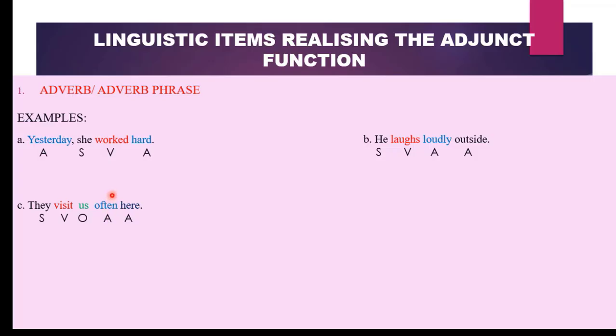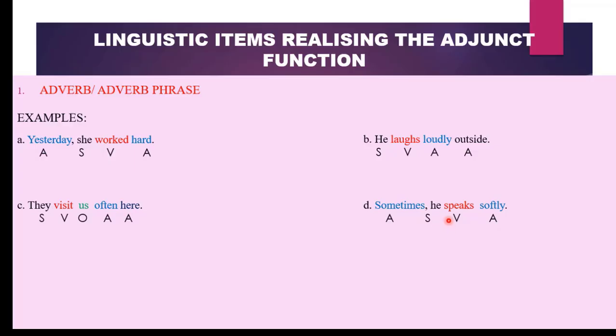Then we have information about where the action occurs. So we have an adverb of place over here, which is also functioning as our adjunct. So how many adjuncts do we have? Two adjuncts. So we have the sentence pattern SVOAA. In this sentence, how many adjuncts can you count? We have two. Sometimes and softly.